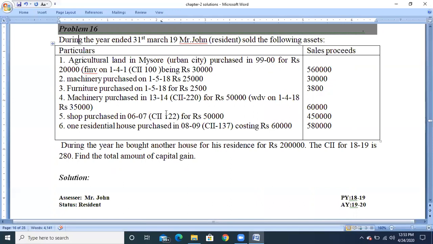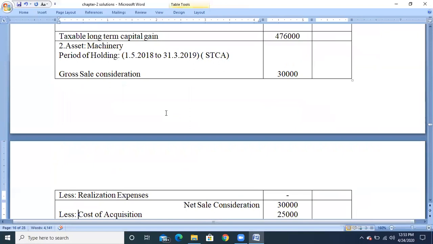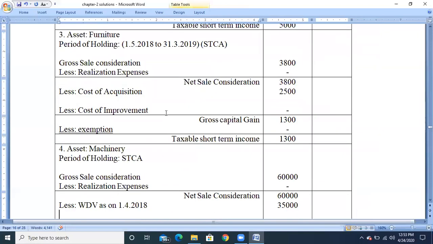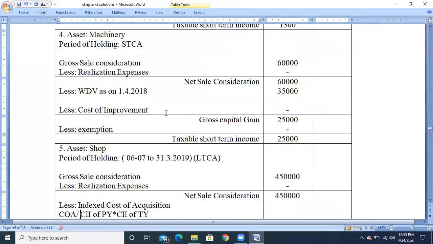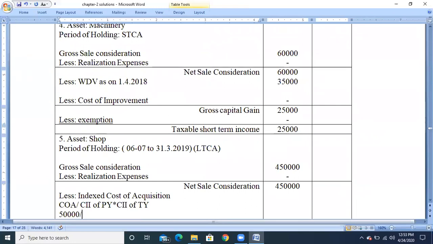So the cost of acquisition is 50,000 divided by 122, the purchase year CII, into the sale year CII. Calculating the indexed cost of acquisition, we get 1,14,754 rupees.